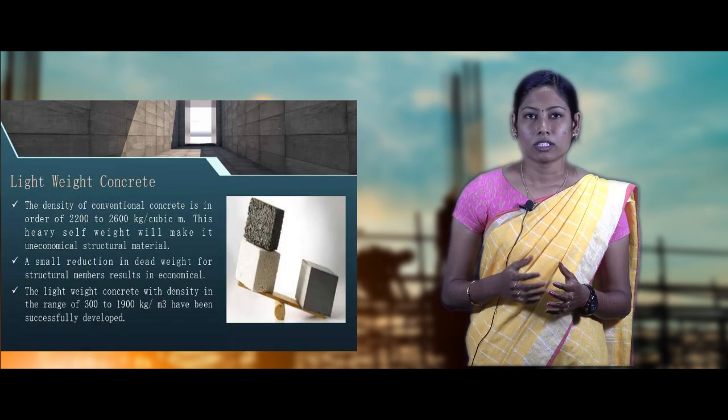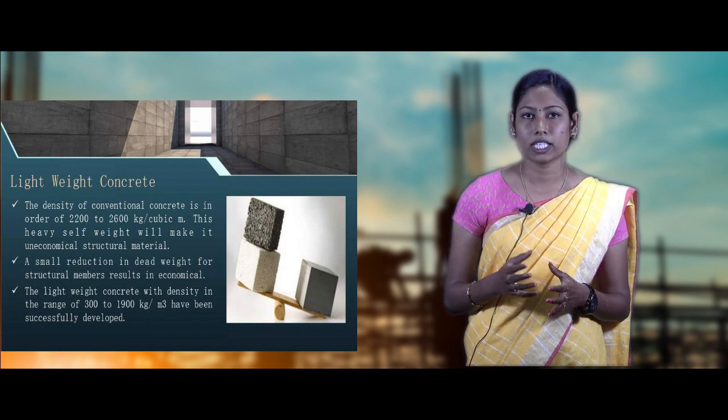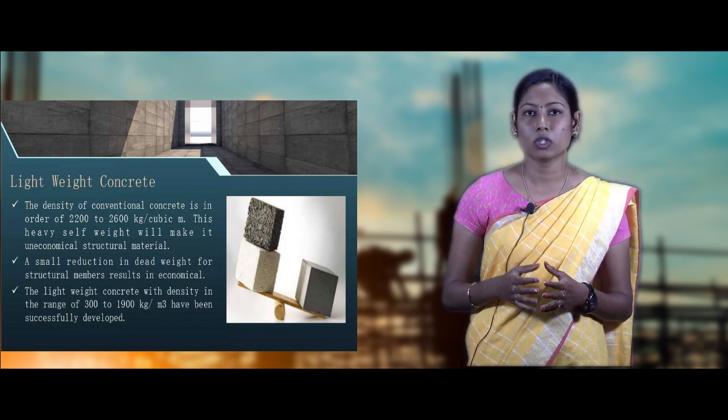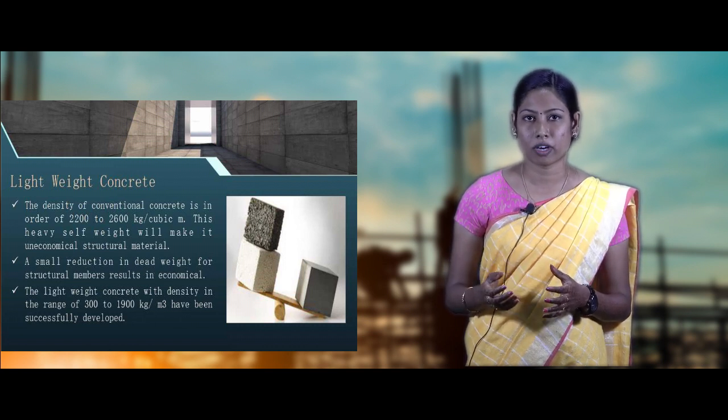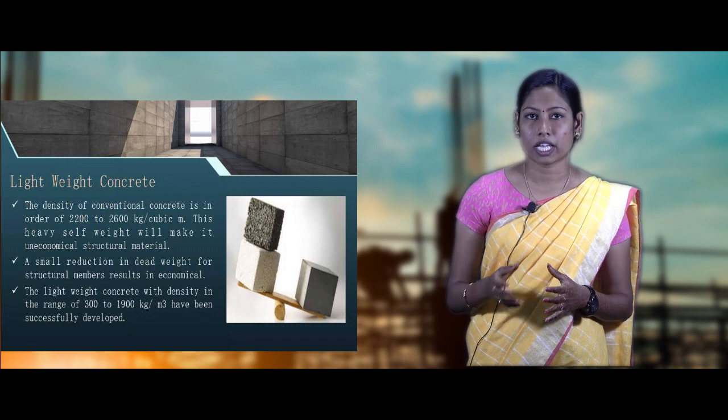Let's see them one by one. The first one is lightweight concrete. The density of conventional concrete is in the range of 2200 to 2600 kg per meter cube. This heavy self-weight will make the structure uneconomical.